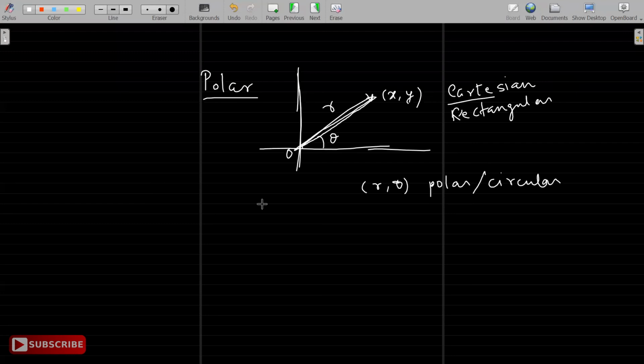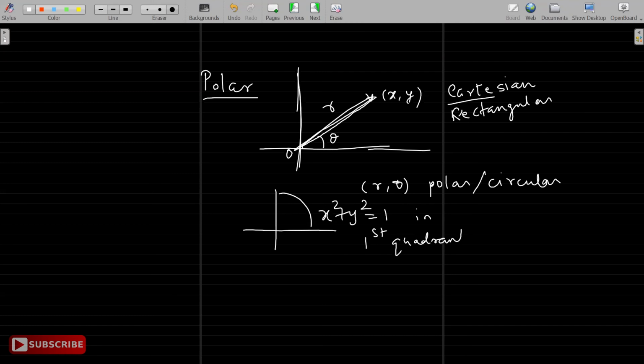Essentially, when the basic region is a circle, we use polar coordinates. For example, suppose I have x square plus y square equal to 1 in the first quadrant. First of all, we look for theta to cover all these points. We need the angle to be from 0 to pi by 2.